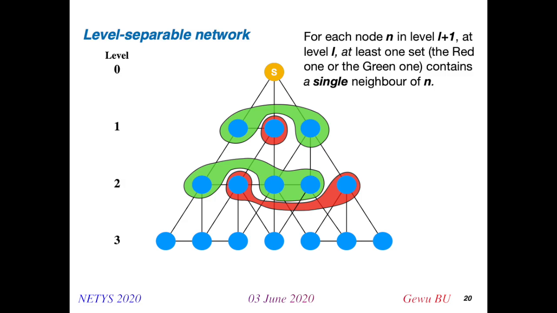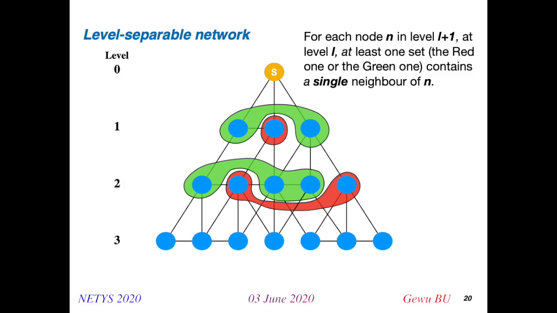So for example, let's see level 3. Every blue node has only 1 neighbor in the red side of level 2 or in the green side of level 2. And the same holds for the nodes in level 2.